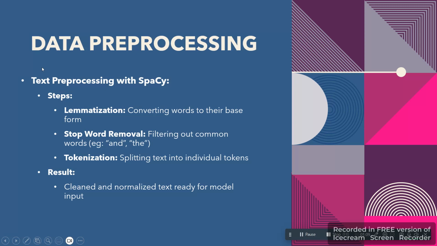Going through the data preprocessing, I did data preprocessing with spaCy. The steps that I followed were lemmatization, which converted the words into their base form, stop word removal, which removed common words such as and, the, in, and tokenization, which split text into individual tokens. As a result of these steps, we got cleaned and normalized text ready for model input.